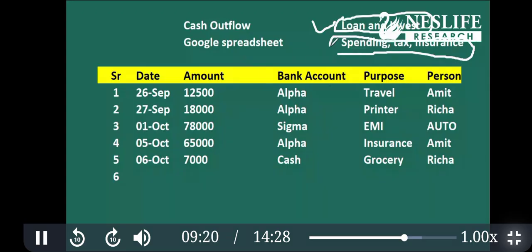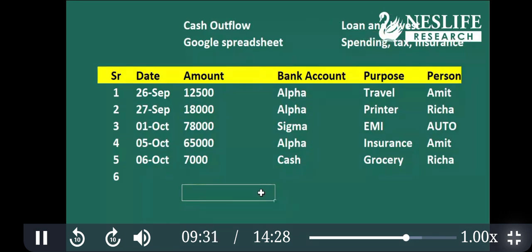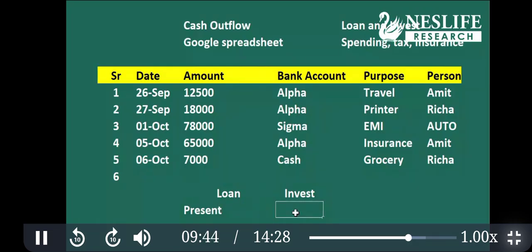Okay, if you understand, these are the current outgoing, current expenses, and loan and investment is future. So you can club past and future in one bank account. This is just for convenience. And the other account is for present spending, tax, insurance, or current year expenses. You can create minimum two accounts or at the most three accounts. Okay, we recommend three accounts. Keep investment and spending, and then the rest. Okay, I hope this is clear.